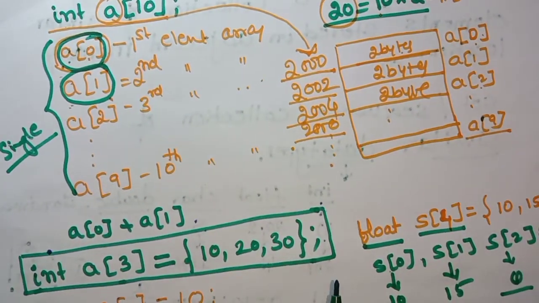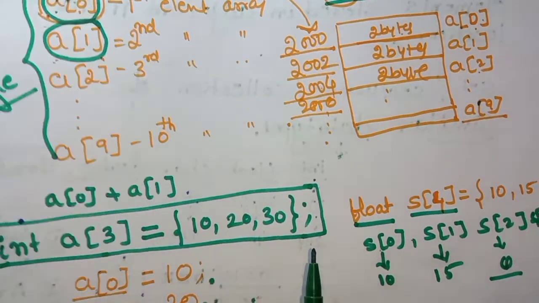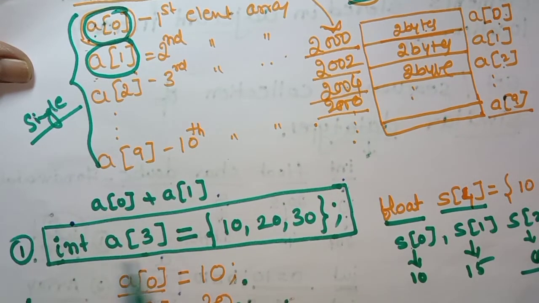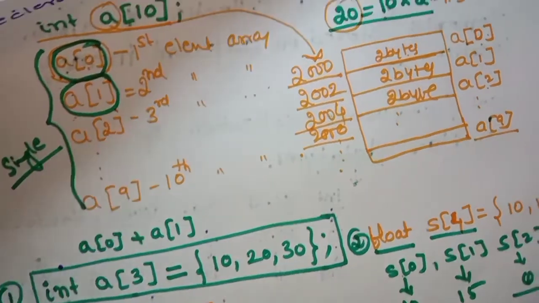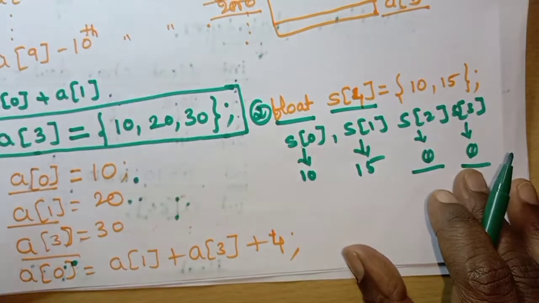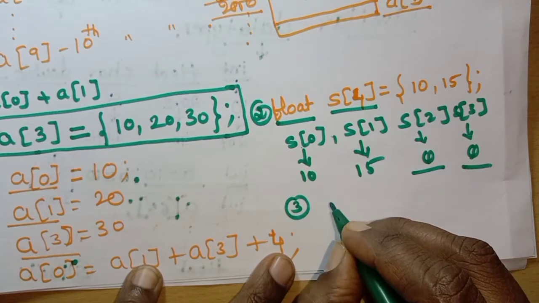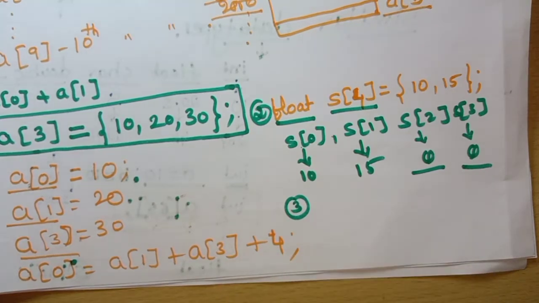Okay. Similarly, this is the example for the integer and this is the example for the float. Here, let us write one example for char also. If I want to read 3 characters, how are you going to do that?